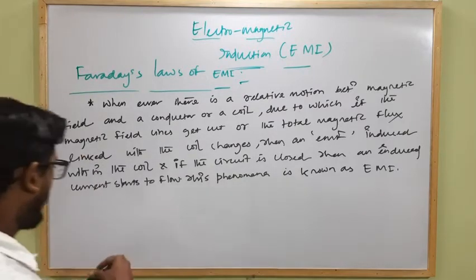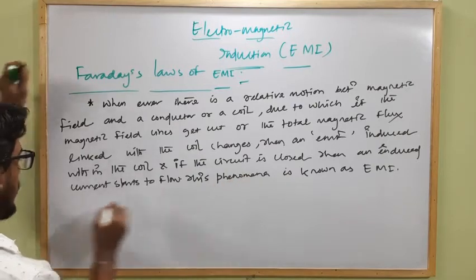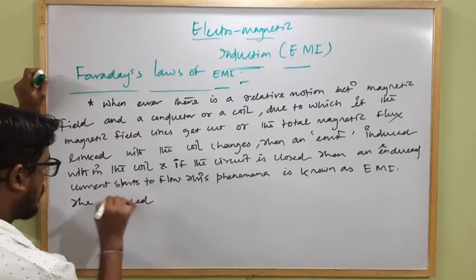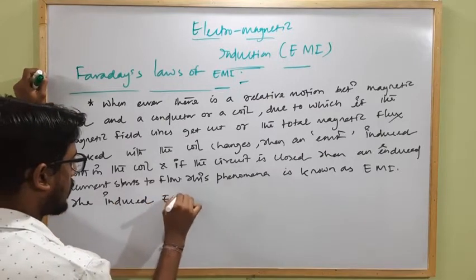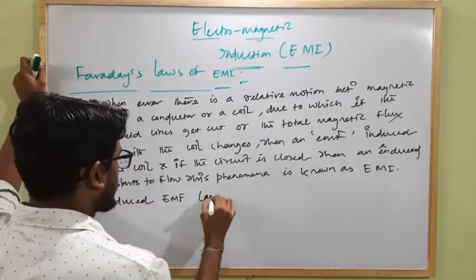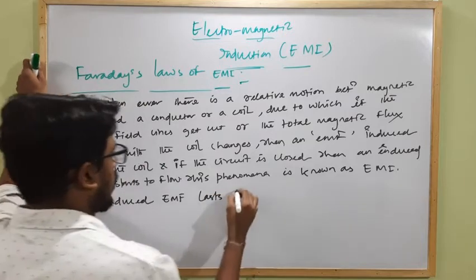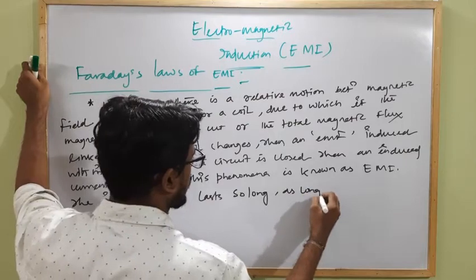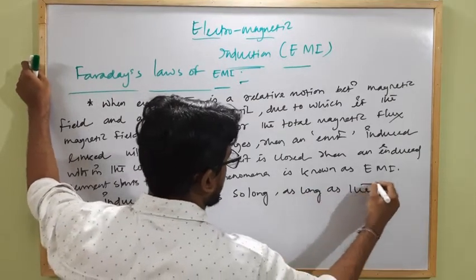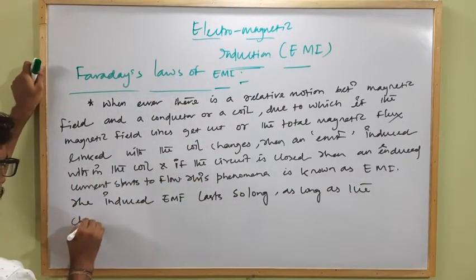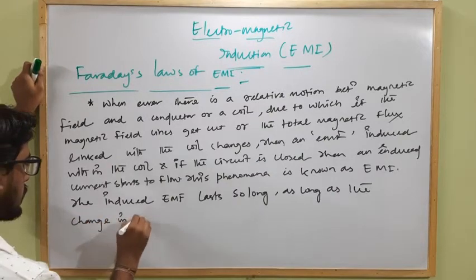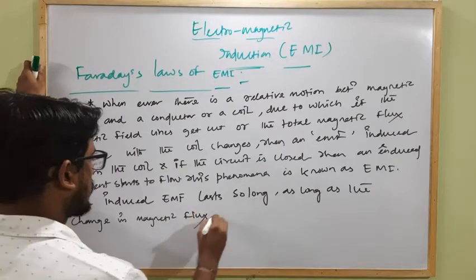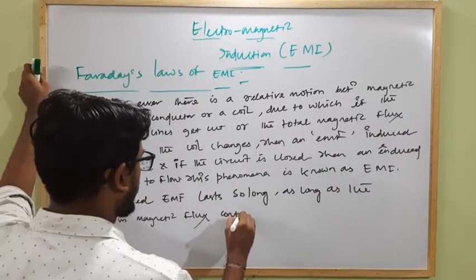Clear? And here we have to remember one thing, that the induced EMF lasts so long as the change in magnetic flux continues.